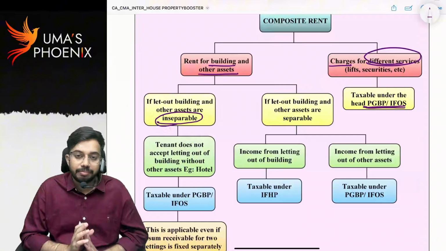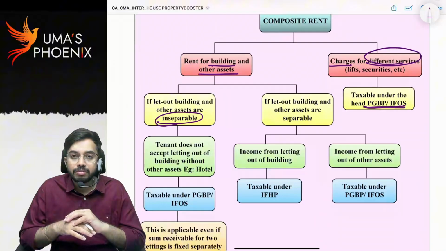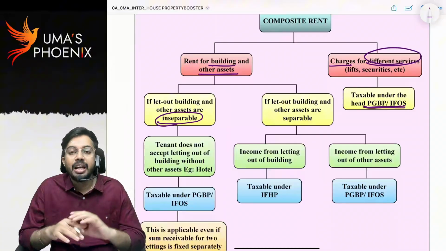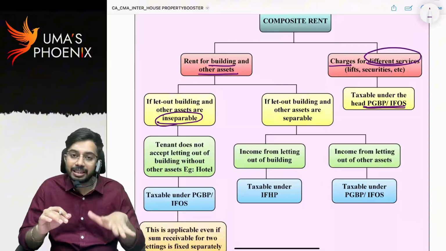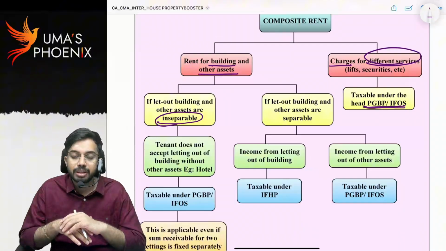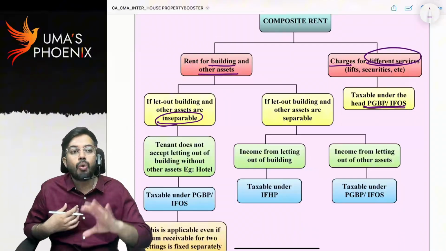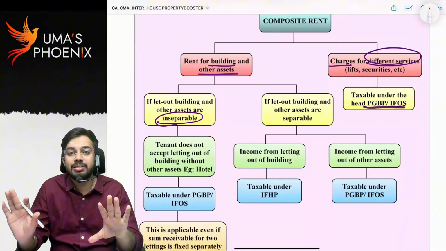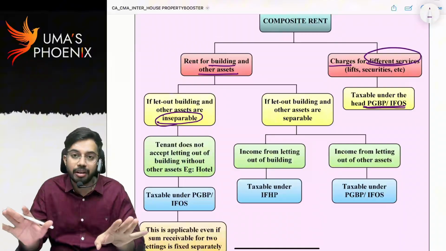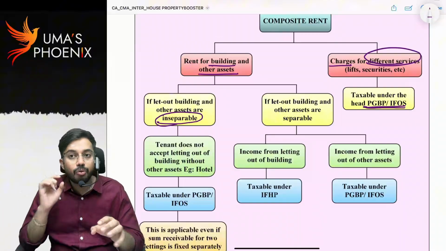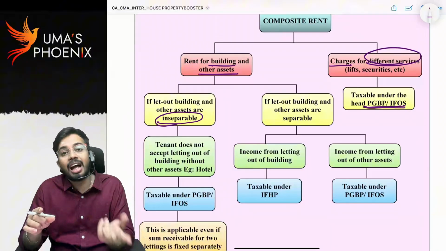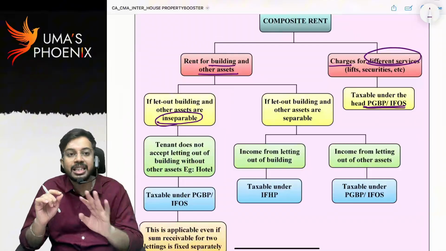I went to a hotel. In that hotel, the room rent is 4,000 rupees. In that 4,000 rupees, he is giving me room, he is also giving me assets, he is also providing services, and in total he said 4,000 rupees. Now, I wanted to take only room. I don't want assets. I don't want services. Only room I want. Whether hotel person will give, he will not give. That means owner is ready to give house property only if along with house property other assets are also taken on rent. This is one version.